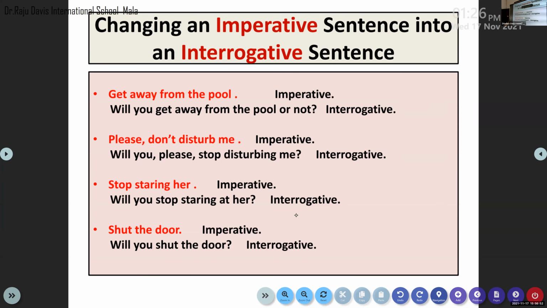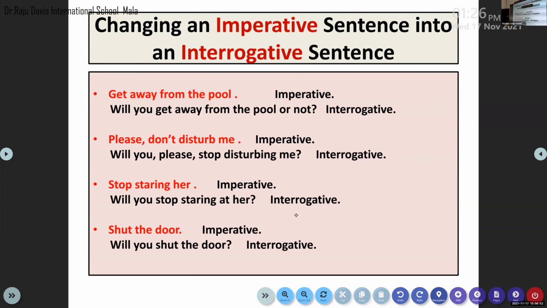That's a question. Okay, so this is very simple, children. To convert an imperative sentence into interrogative is very simple. Whenever you get an imperative sentence, when you transform such sentences into interrogative, start your question with "will you." Will you shut the door? Will you close the door? Will you go there? Will you come with me? Will you stop talking? So if you add the word "will you," you are transforming an imperative sentence into interrogative. Am I clear?